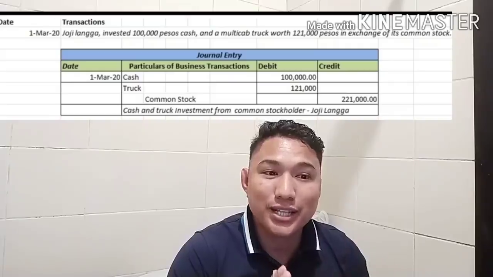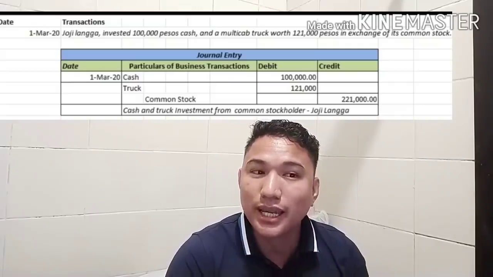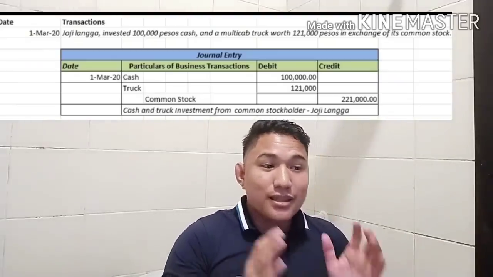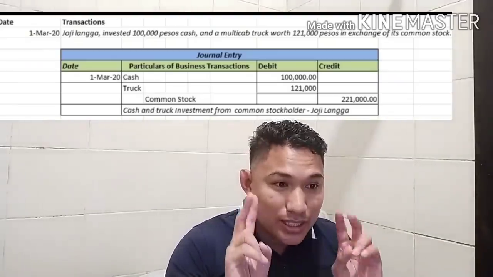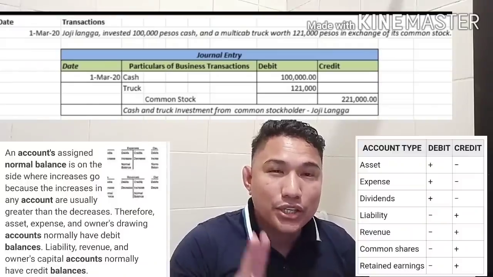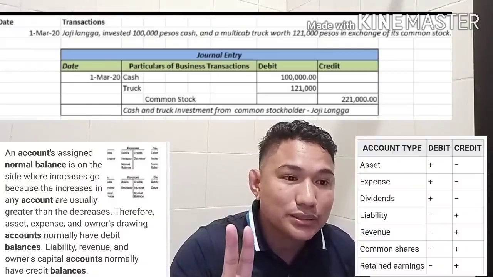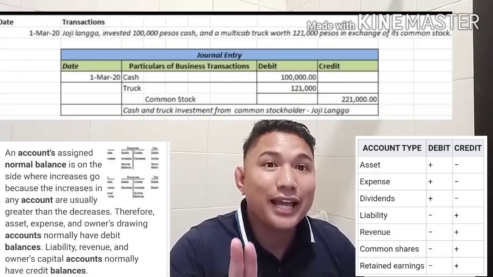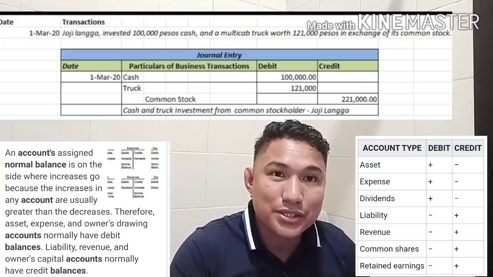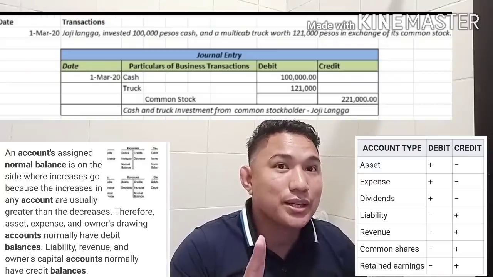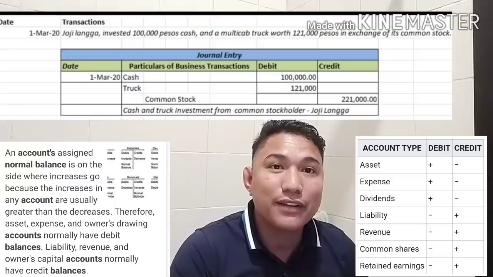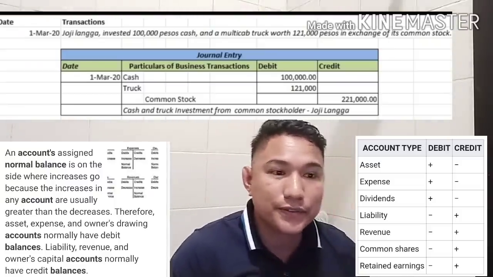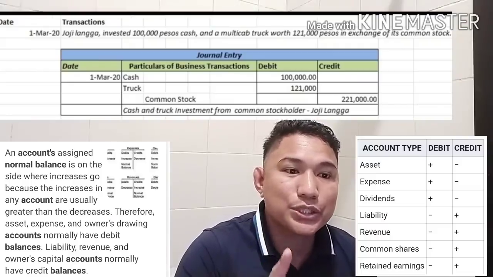Since Joji Langa invested 100,000 pesos and a multi-cab worth 121,000 pesos, these two columns are very important. You have to put the amount of the transaction in the debit side, and an equal amount of the transaction in the credit side. Make sure that the debit and the credit in every transaction is balanced. Now, we are going to record on the date March 1st, 2020.